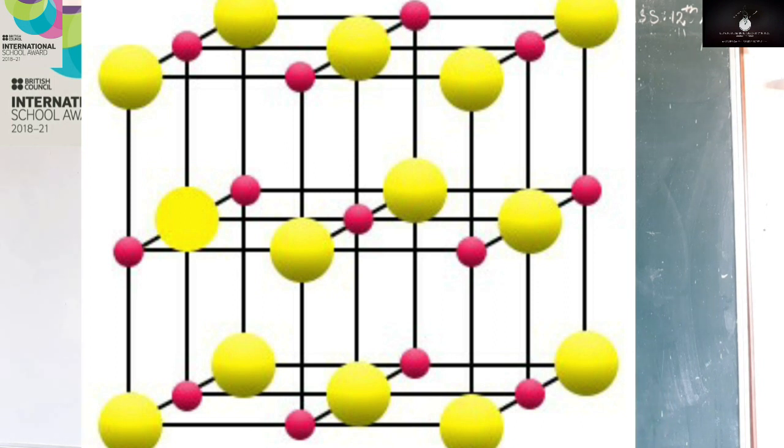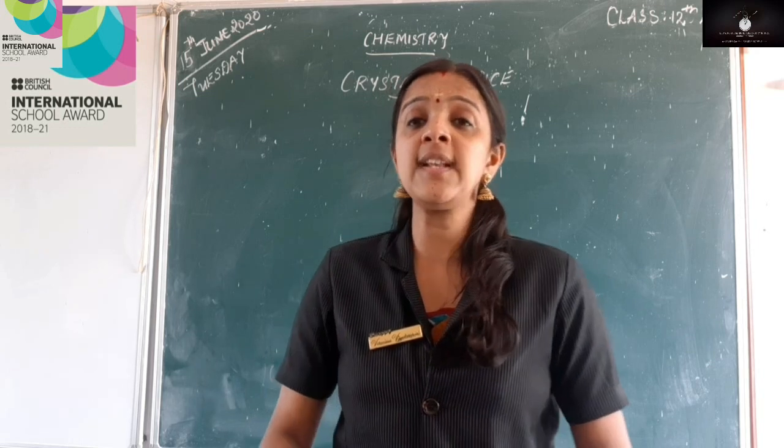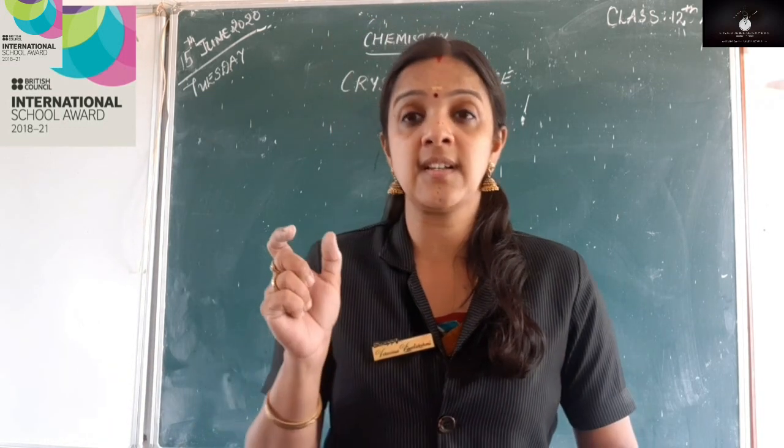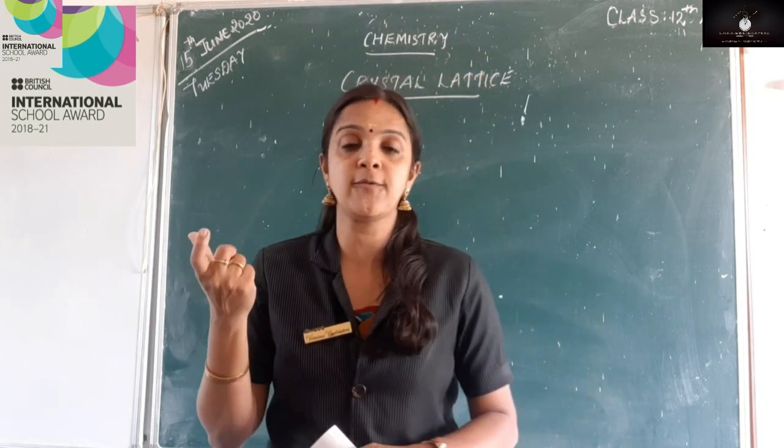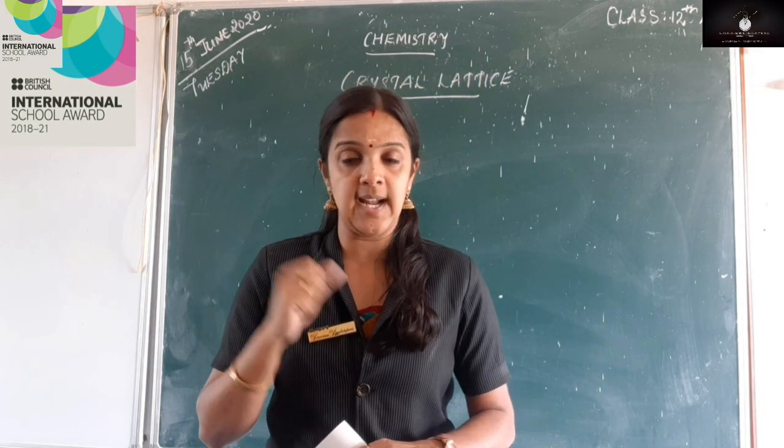Now you can see there are lines which are joining the points. The lattice points are joined by lines to bring out the geometry. So we need a geometry, a structure for the crystal lattice. So these points are being joined by the lines. These are the important characteristics of a crystal lattice. So what did we learn? We learnt about the crystal lattice definition and also the important characteristic features of a crystal lattice.